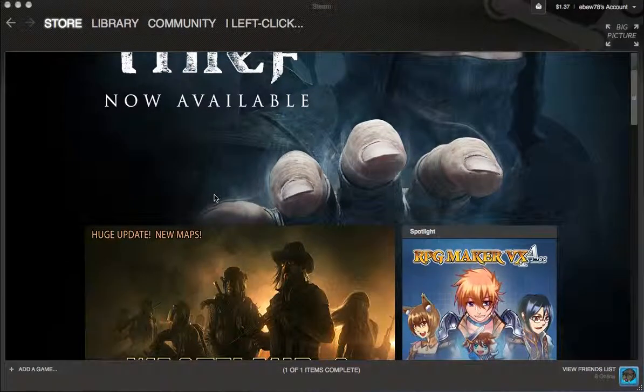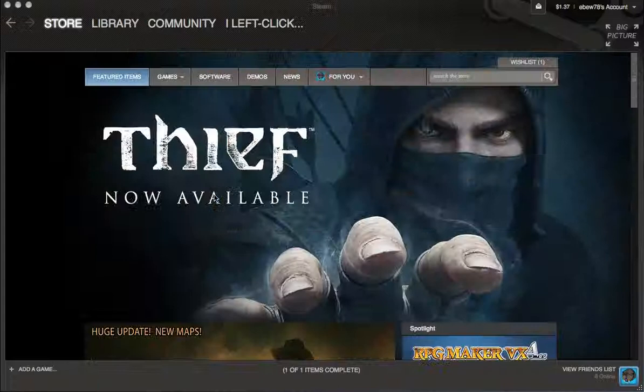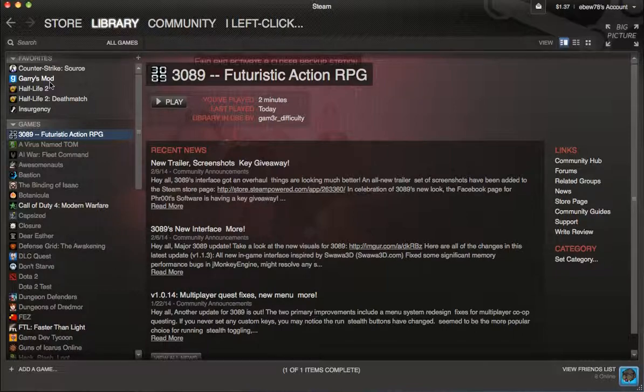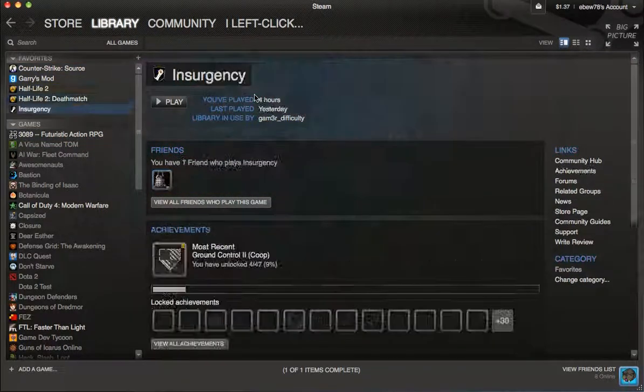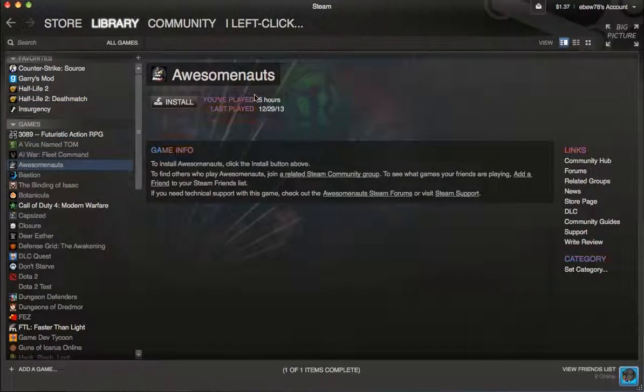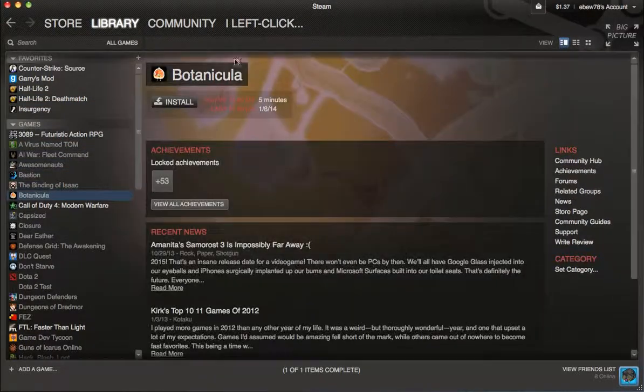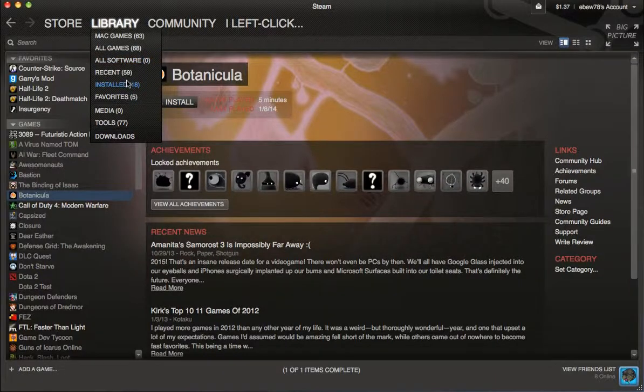So right now we're in Steam, the Steam homepage. Now let's leave the homepage and go to my library. Let's go into here, all games. So as you can see, most of the games I own are complete games. They were fully released. Most of them don't have many bugs. You can see all of them right here. They're all pretty good. Not all of them are great games.